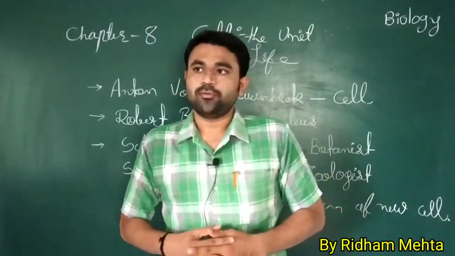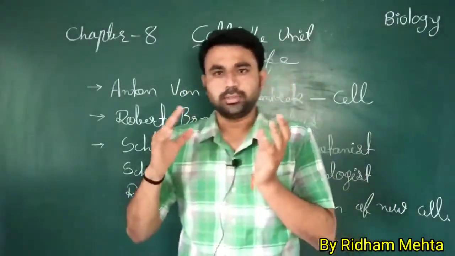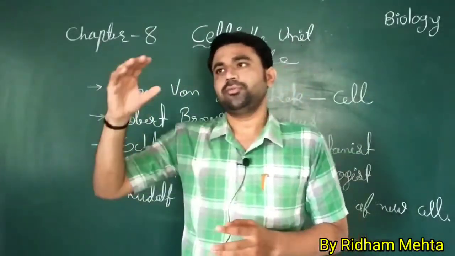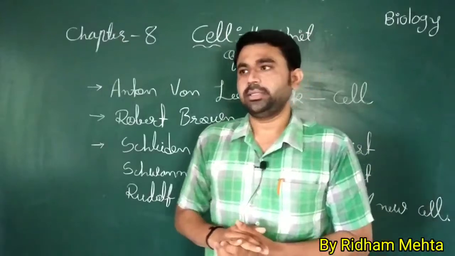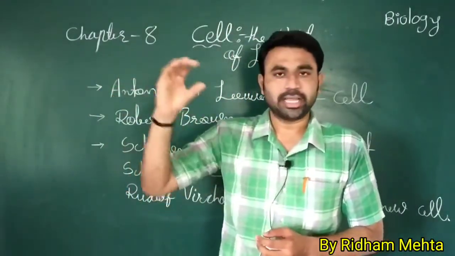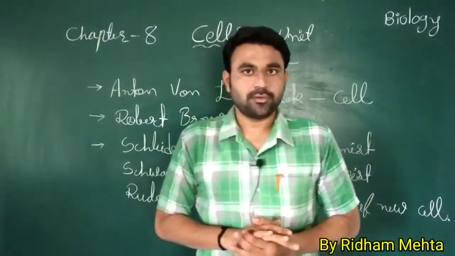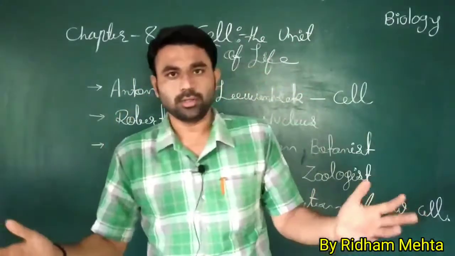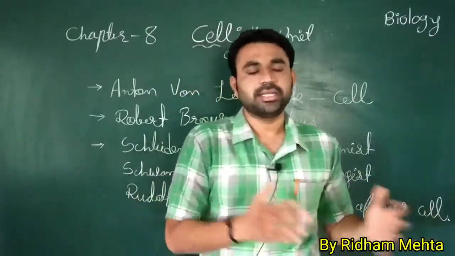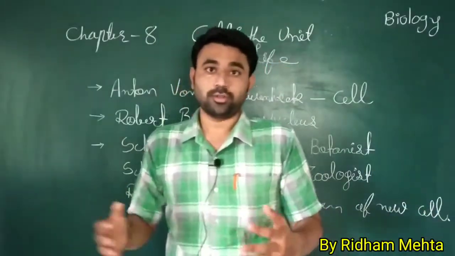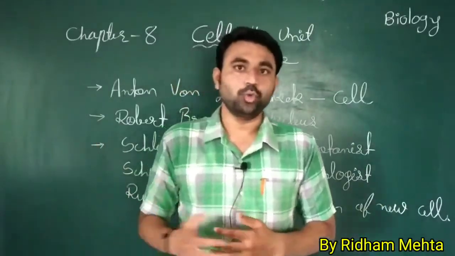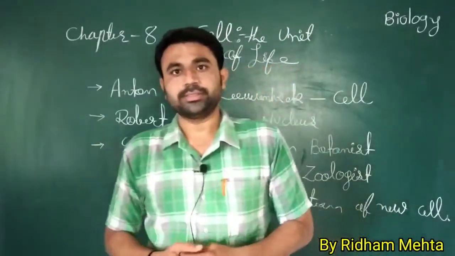First of all, you have the 11th science textbook. If you see the textbook, it has different kinds of units. First, the living world, then classification of different animals and plants, then morphology of plants, then morphology of animals like tissues and different organs.